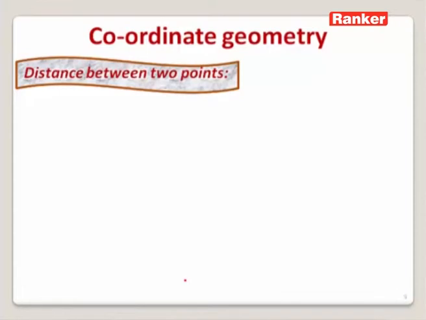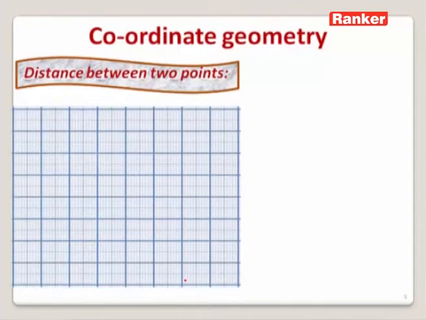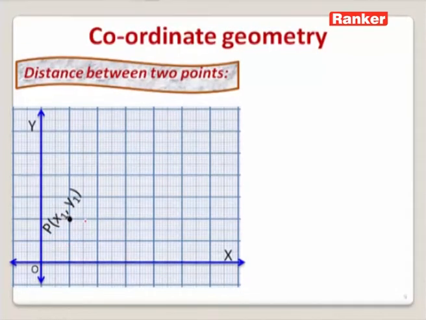For that, let us consider once again a graph sheet on which the coordinate axes are marked. These are the x and y axes drawn perpendicular to each other, and this is the intersecting point which is marked as O. This is a point P with x1, y1 as its coordinates, and Q, x2, y2 is another point for us.